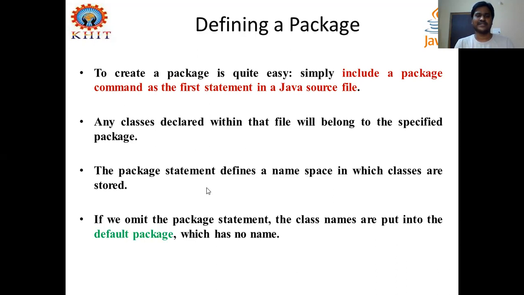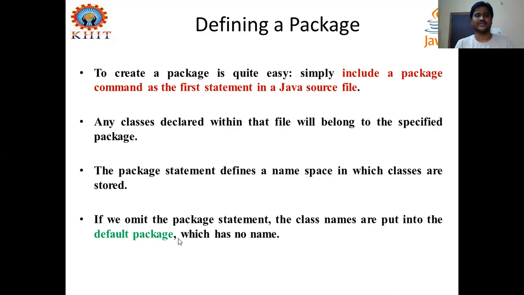Generally, the package contains some classes with some names, and based on that name, a namespace is created for this package. Whenever we omit the package statement in the class files, and till now we did not use any package statement in our Java programs while compiling and executing, it means the class names are put into the default package.